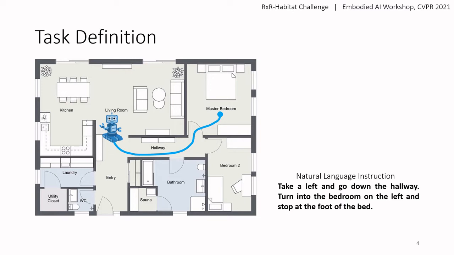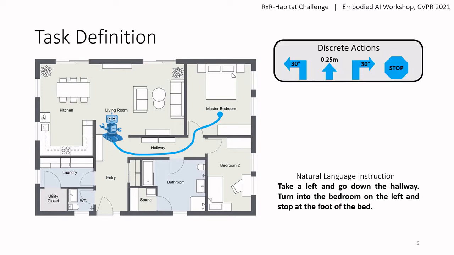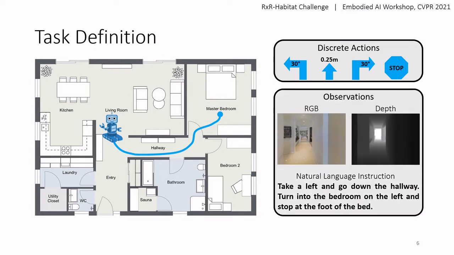The agent then must follow this path, given a discrete action space of left, forward, right, and stop actions. We also allow the agent to manipulate the camera with look up and look down actions. Contributing to the difficulty of this task is that the agent must operate from egocentric vision alone. At every time step, the agent receives a forward-facing RGB and depth frame. Active perception is required for the agent to gain information about the environment.